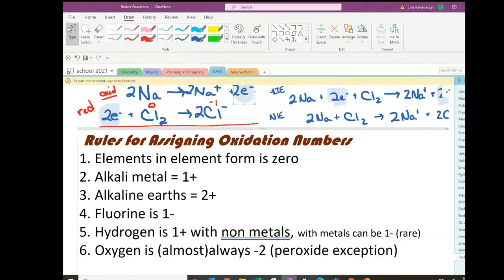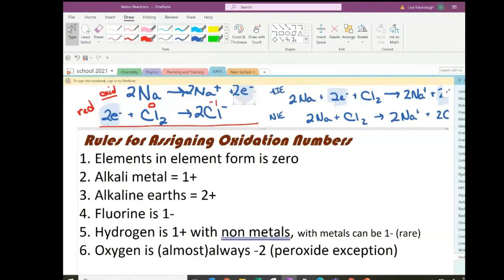Fluorine is always going to be -1. That's a given. I can't promise you the other halogens are going to do that, because you already know there's a chlorate and a chlorite anion where chlorine has a different oxidation state. Bromine does the same thing as bromate, and iodine does several different things. But fluorine is always going to be a -1.